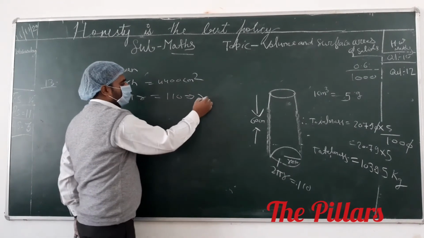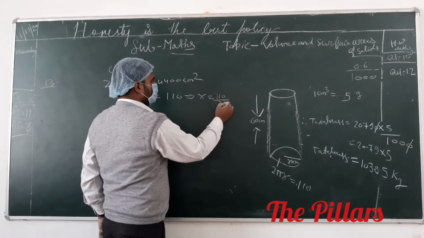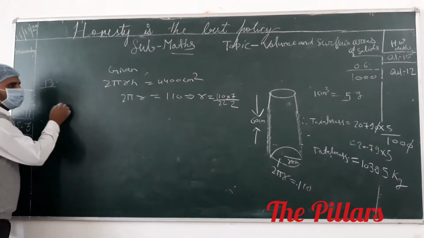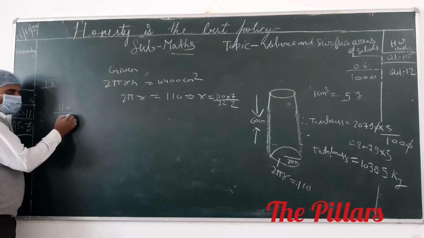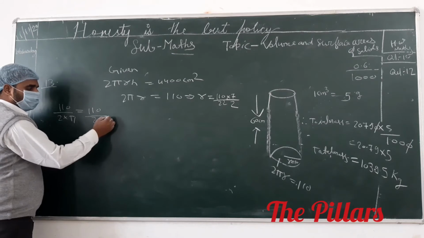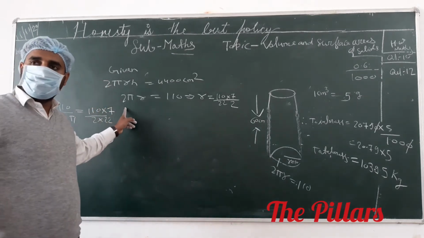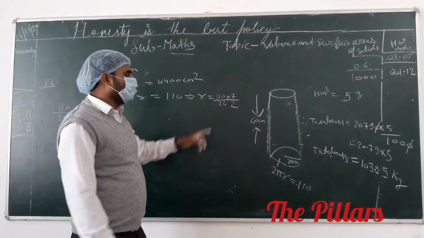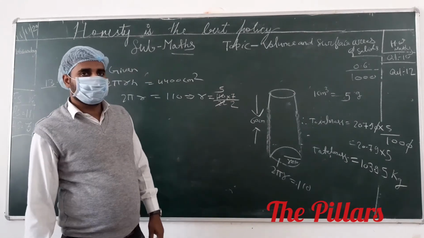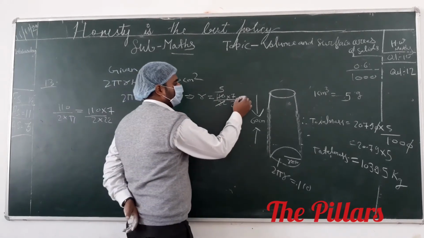This implies that r equals 110 divided by 2 into pi, which is 110 by 2 into 22 by 7. Then this 7 moves ahead. 5 sevens are 35, by 2.